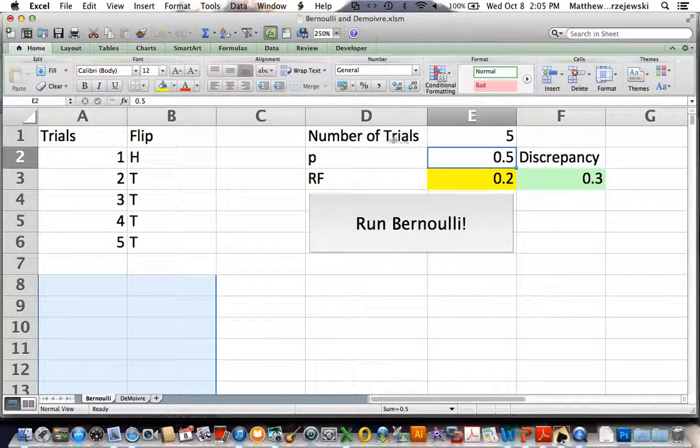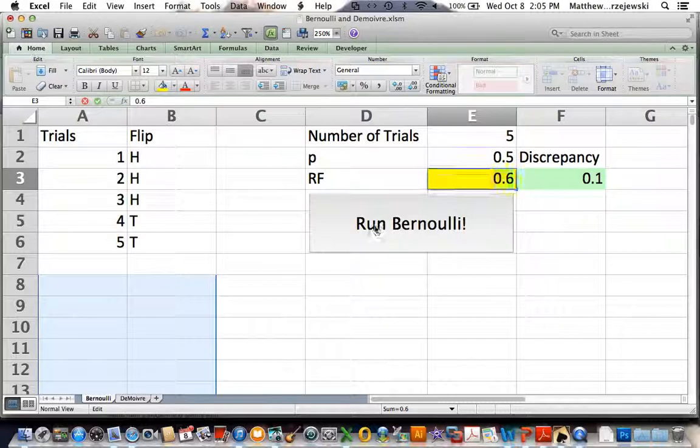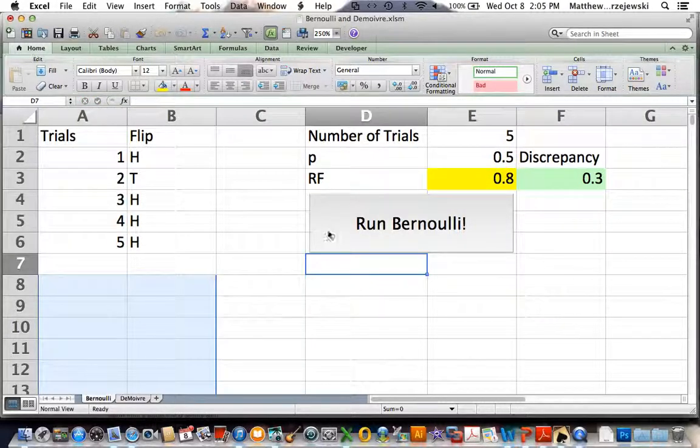And the nice thing about this little program, this is called a macro, and I've added a button to my Excel book. I told you Excel does some awesome things. This is one of them. I can repeatedly do this experiment. And what you can see is that each time I'm getting a slightly different relative frequency.